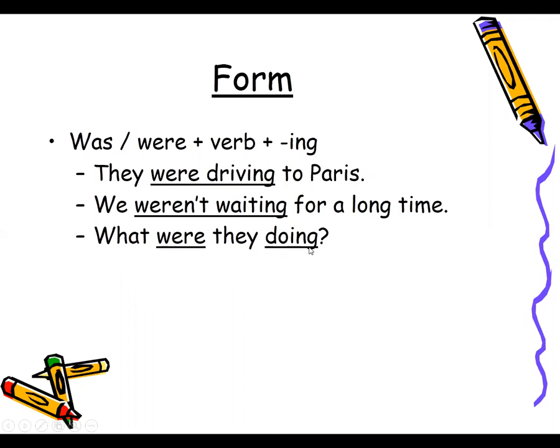What were they doing? Okay, so these are the three forms: the positive one, the negative one, and the question form. You can easily see how the question form is made. Means were will go before the subject. Okay, what, and then were, and then the subject, and then the verb with ing form.